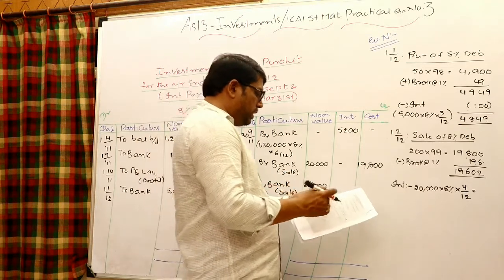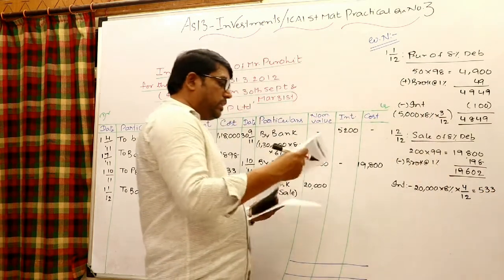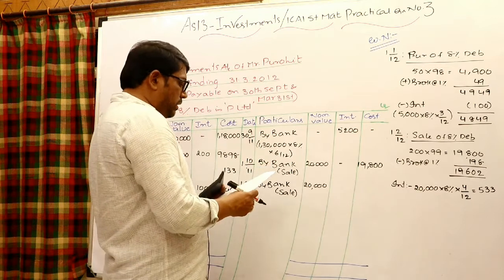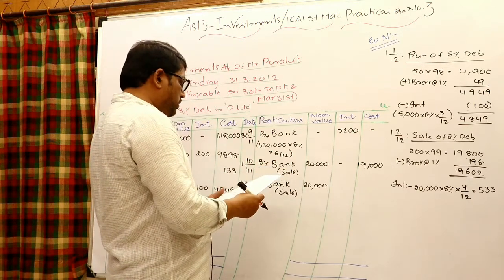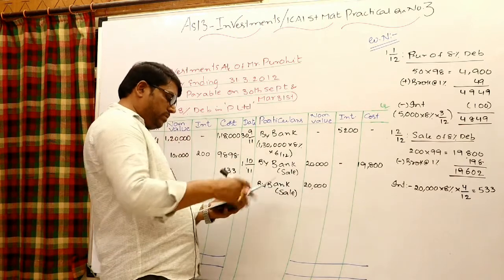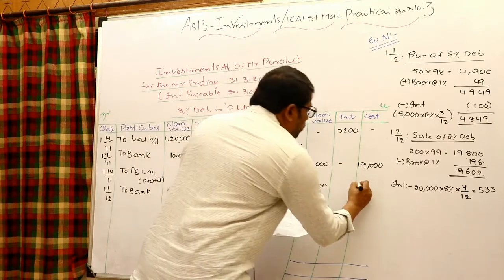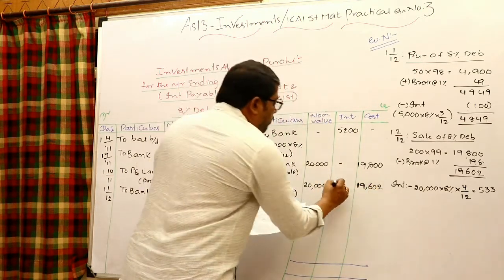This is what, 533.33. Let us say 533 rupees is the interest in the given case, sale of investments. Right there in the cost column, 19,602, interest column 533.